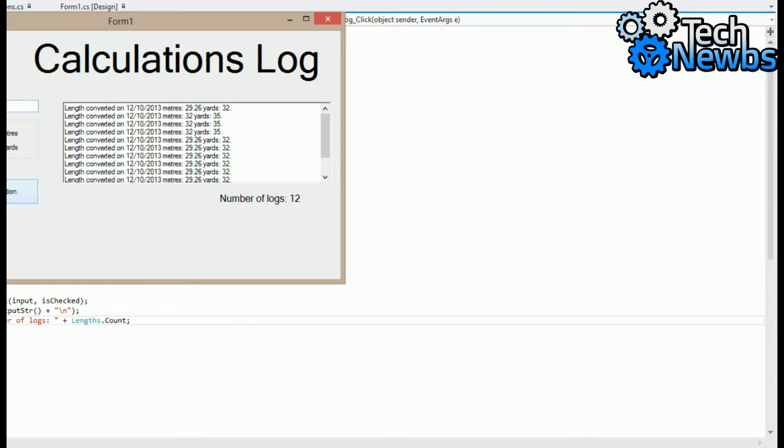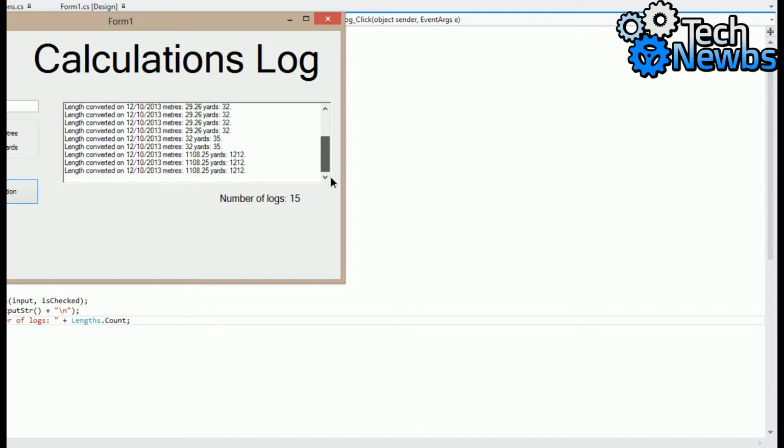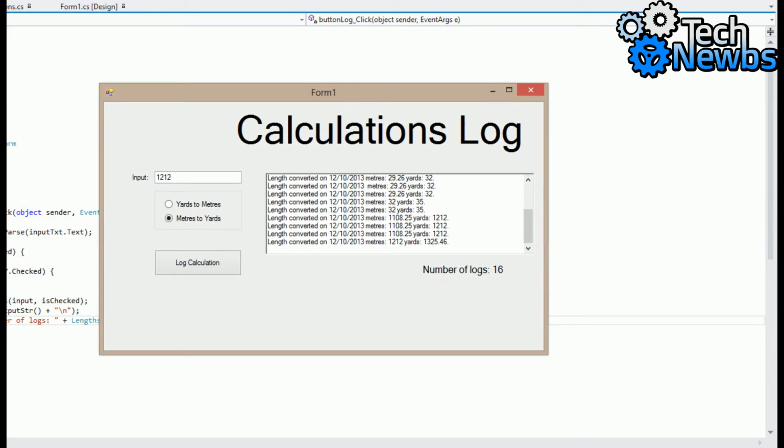Your internet seems to be dying, by the way. I've just got a black screen for some reason. Great. And it's back.